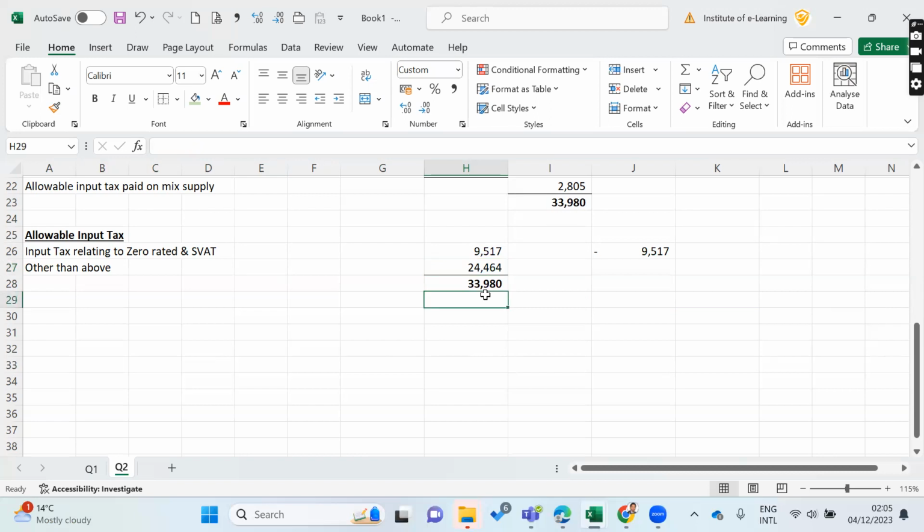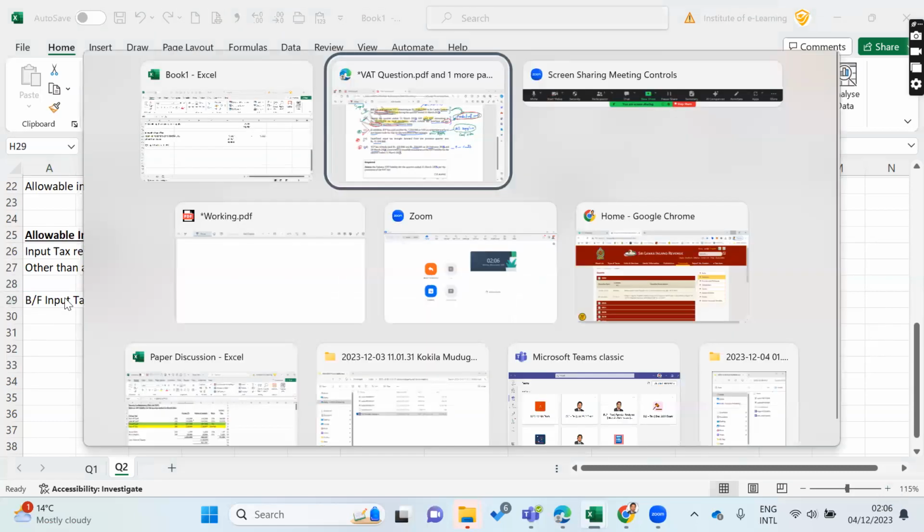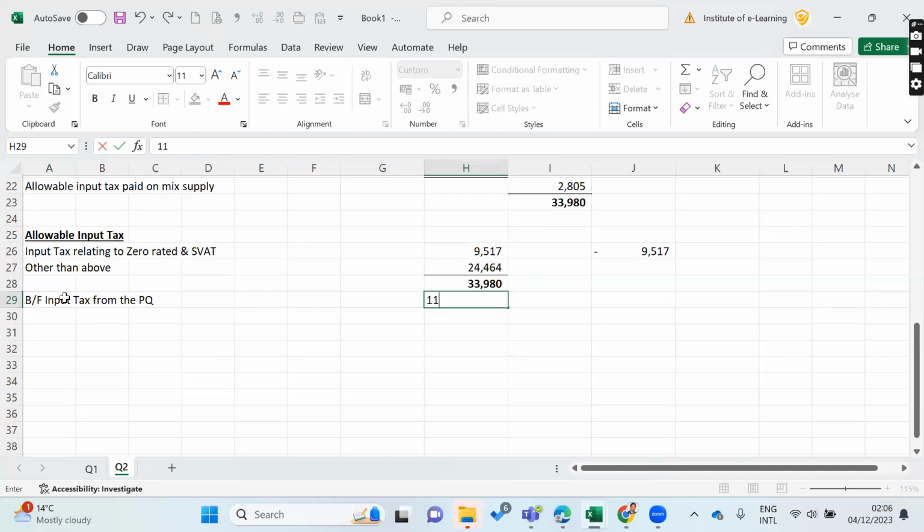Then you can include the brought forward part, right? Brought forward input tax from the previous quarter. Brought forward input tax, how much in the question? We had 11.5, right? 11,500. We have brought forward, and allowable input tax should be. Brought forward is this one, right?